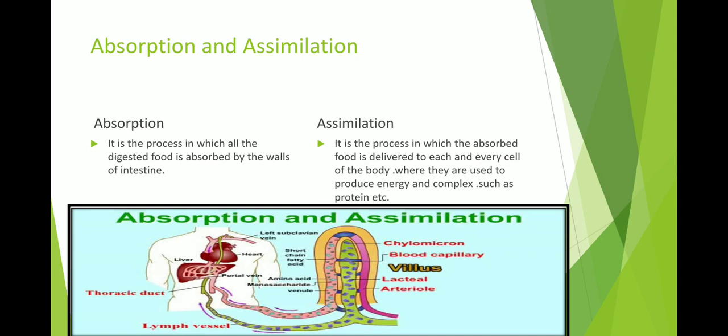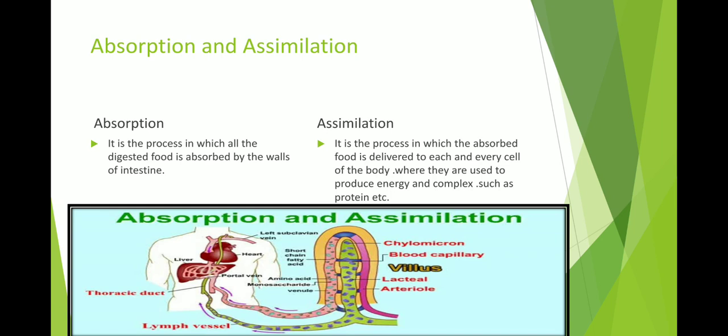We are discussing this in the next video also, but here we are just giving a short introduction about the wall of the intestine. Okay, absorption means something is absorbed. For example, take water and some thermocol.